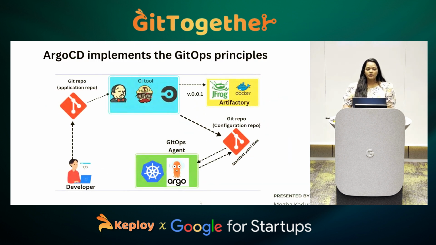This is again a simple diagram showcasing how GitOps can be done with the help of Argo CD in a software development lifecycle. The same thing that I said before, we have a developer who will commit it. So we have two repositories, as you can see here. One is the application and the other one is the configuration.